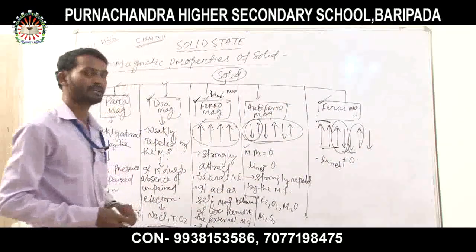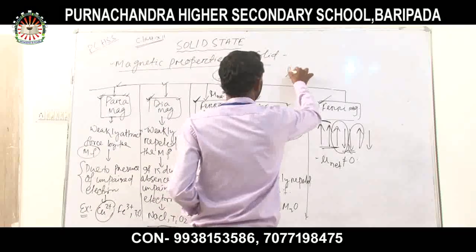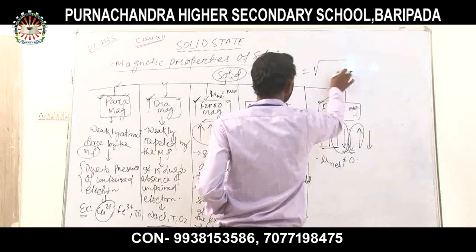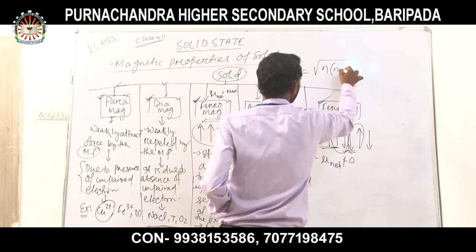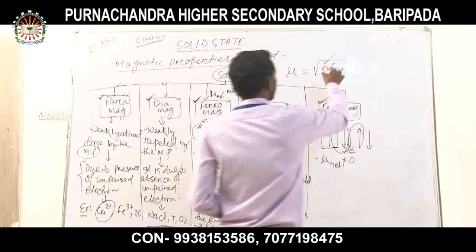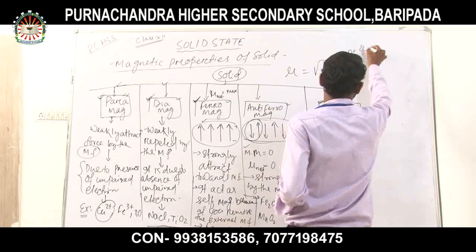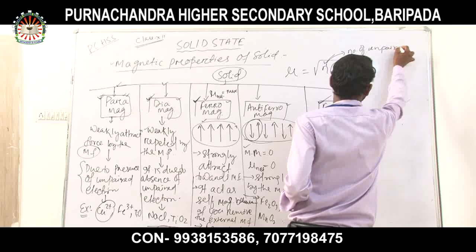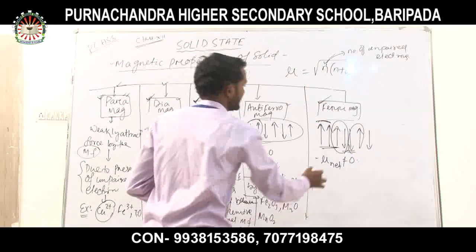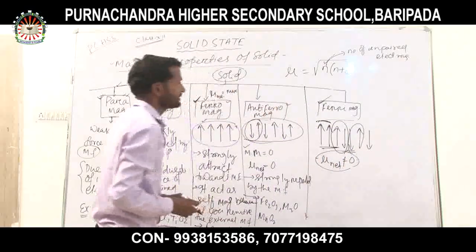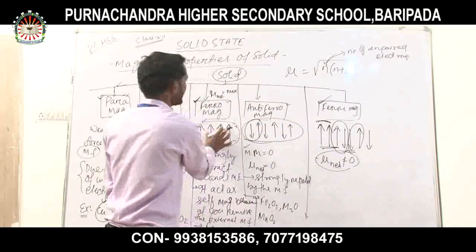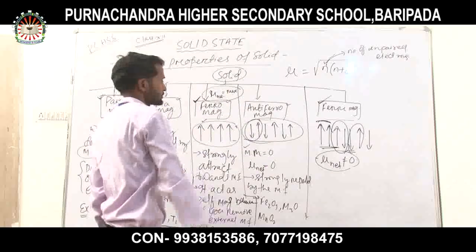What do you mean by magnetic moment? You have already known that mu, the magnetic moment, is equal to the square root of n into n plus 2, where n is the number of unpaired electrons. So the net magnetic moment should not be 0 in case of a ferrimagnetic substance, but it lies between these two.